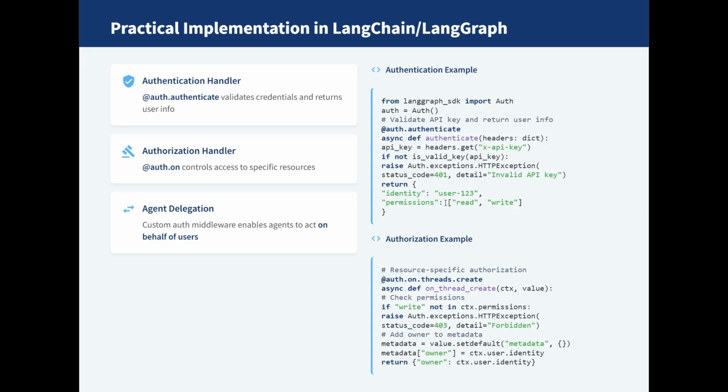Securing AI agents with authentication and authorization explained. Remember, agent intelligence without security is a liability. If you're building agentic systems, treat authentication and authorization as core infrastructure, not as an afterthought.